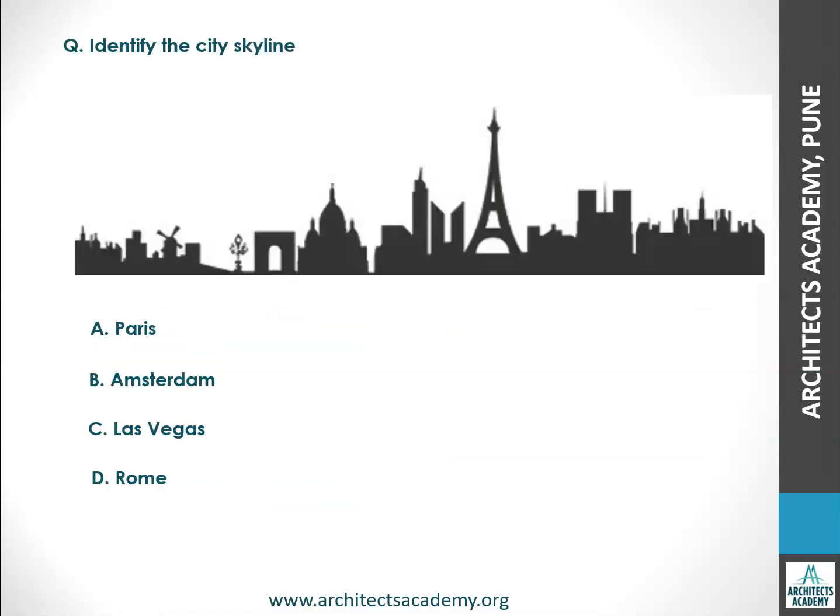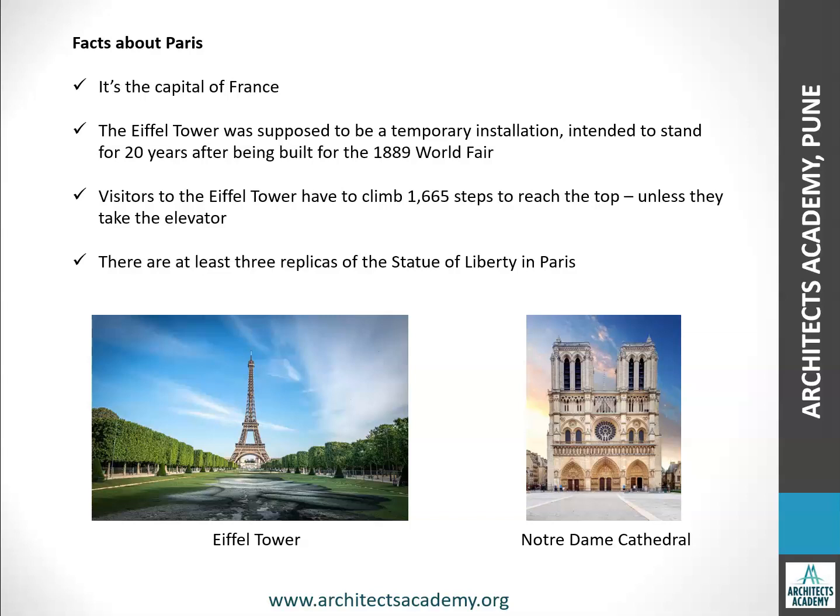Then let's go to the next one. So this is Paris. Let's see some facts about Paris. It is the capital of France, as all of you know. The Eiffel Tower was supposed to be a temporary installation, intended to stand for 20 years after being built for the 1889 World Fair. Visitors to the Eiffel Tower have to climb 1665 steps to reach the top unless they take the elevator. There are at least three replicas of the Statue of Liberty in Paris. Now you can see the two structures here, that is the Eiffel Tower and the Notre Dame Cathedral, which are located in Paris.